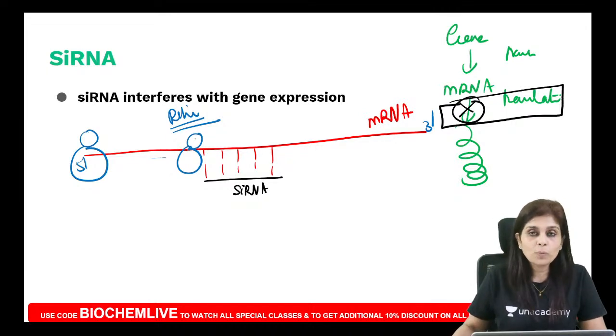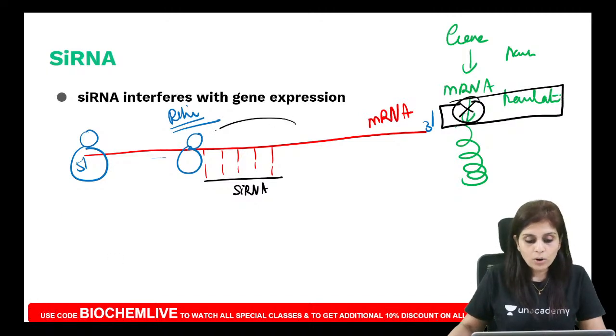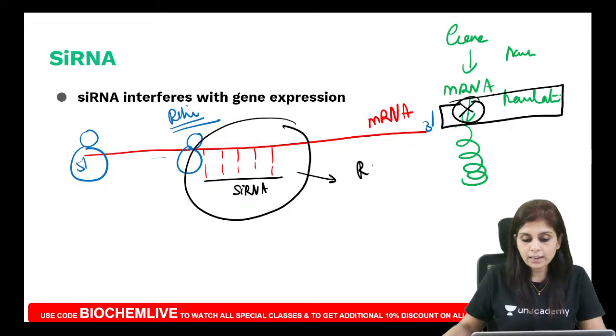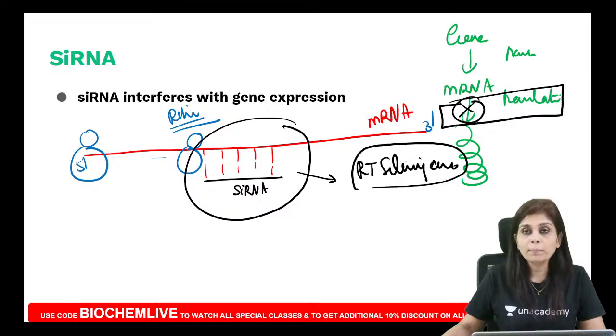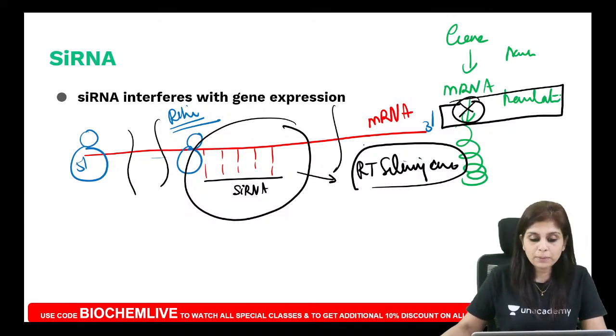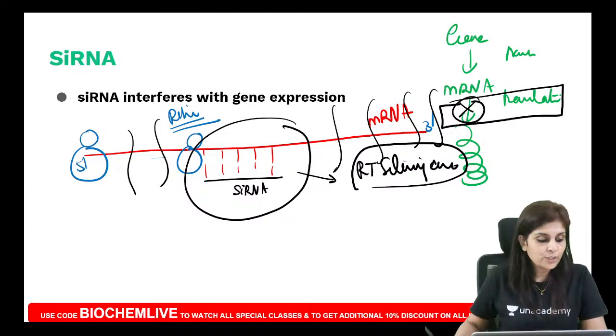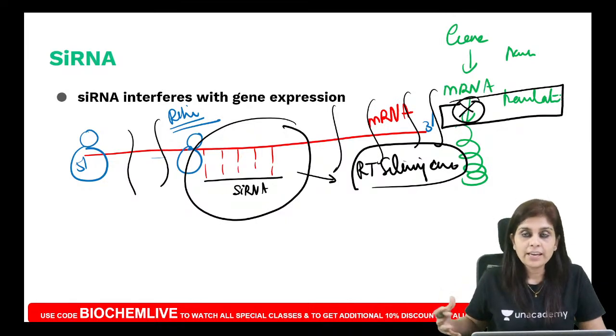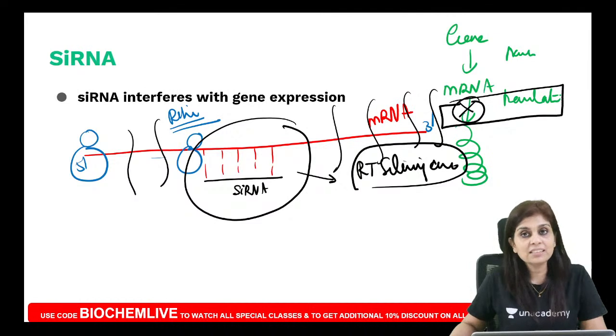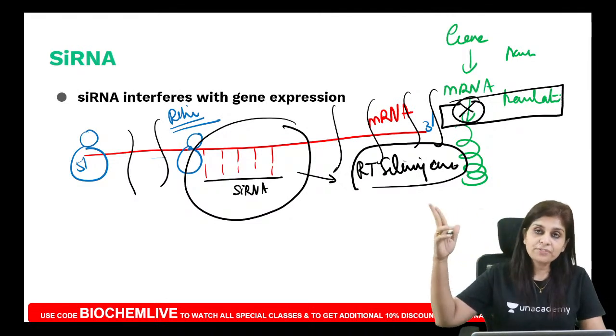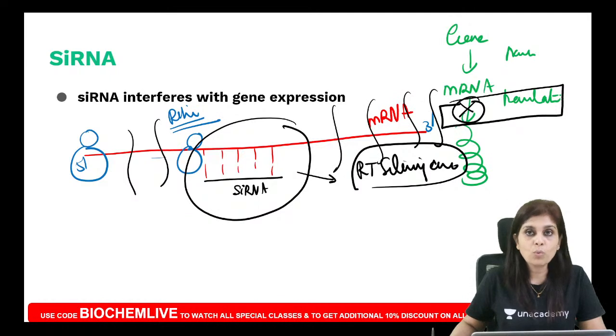So this ribosome will recruit the RNA-induced silencing complex. As the name indicates, one of the proteins of this complex is an endonuclease. That endonuclease makes multiple nicks on the mRNA. So this mRNA is fragmented. Once the mRNA is fragmented, will it be translated? No. So what have you interfered with?